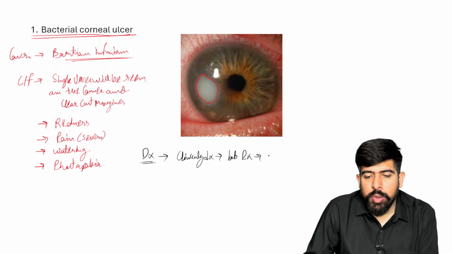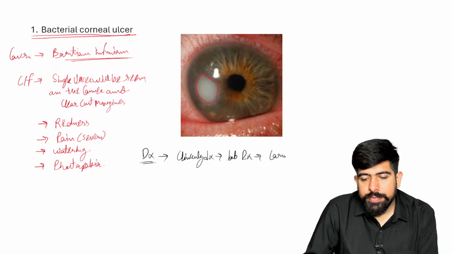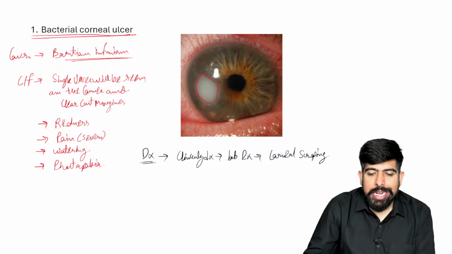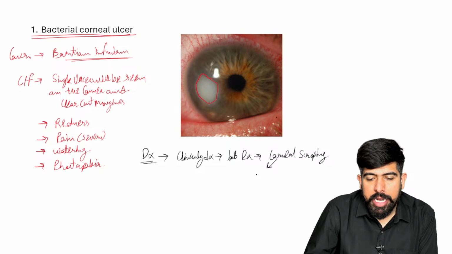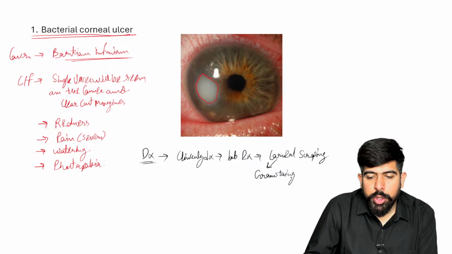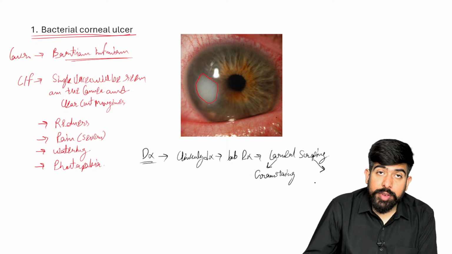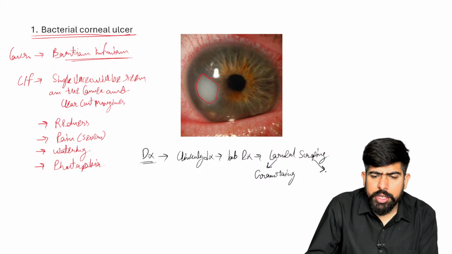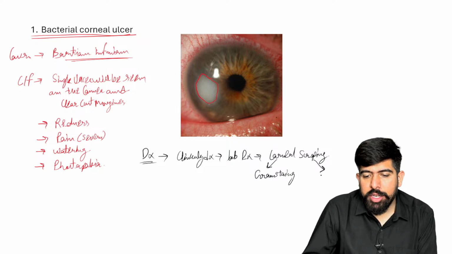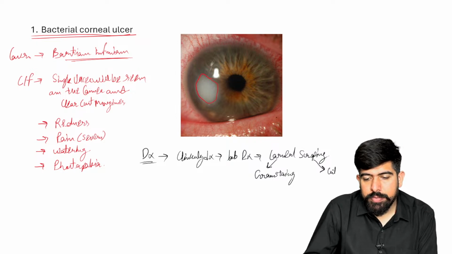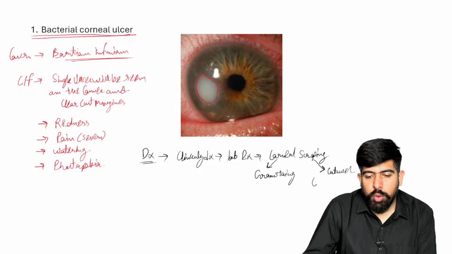So for this, what I will do is use corneal scraping. We are going to scrape the cornea, and with this corneal scraping, we can do gram staining. With the gram staining, we can also do the culture of the organism. And what type of culture can we do? On the blood agar.